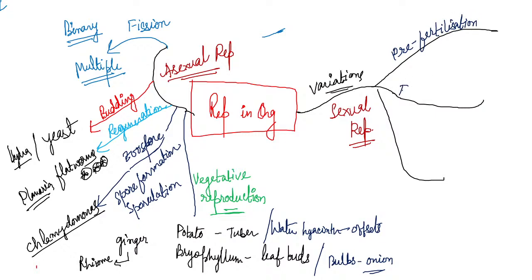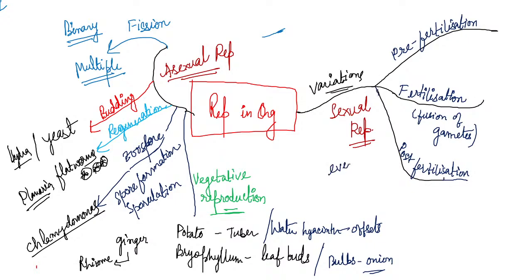Then comes fertilization, that is the actual phase when the two gametes fuse, or you may say it is the fusion of the gametes. What is fertilization? Fertilization is the fusion of the gametes, right? Then comes the post fertilization. So in sexual reproduction, we find lots of sequential events. First comes pre-fertilization, then fertilization, and the last step is post fertilization.